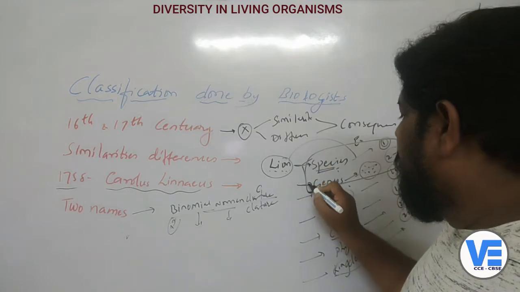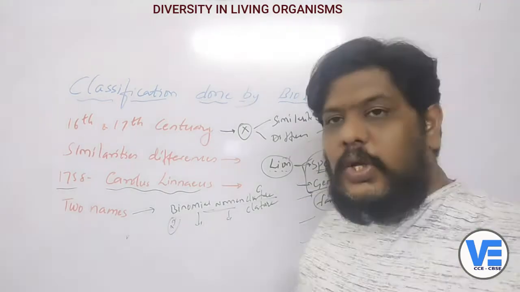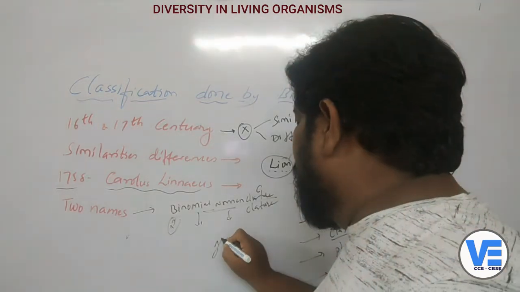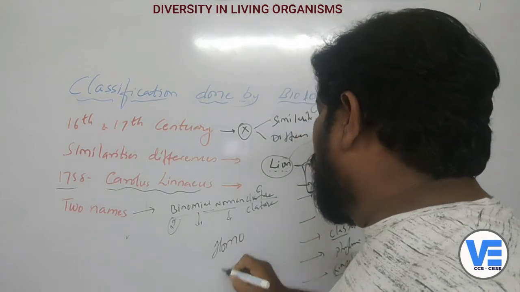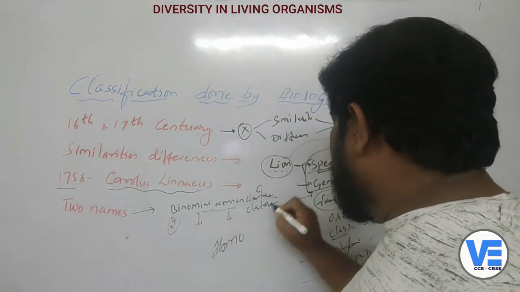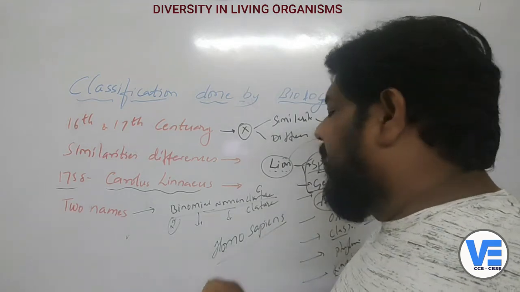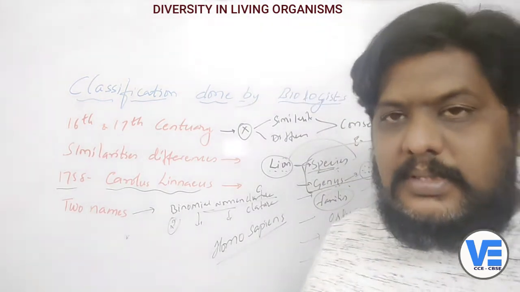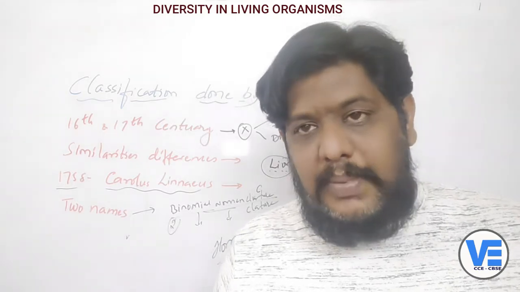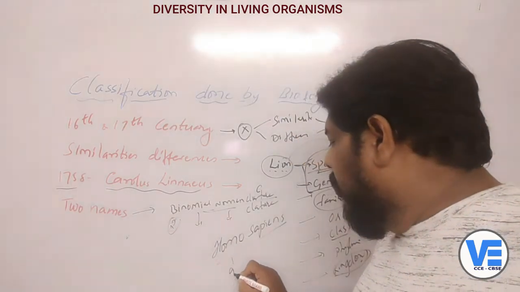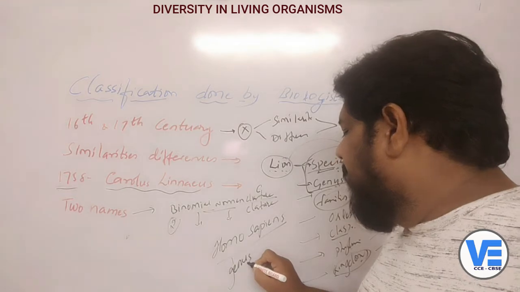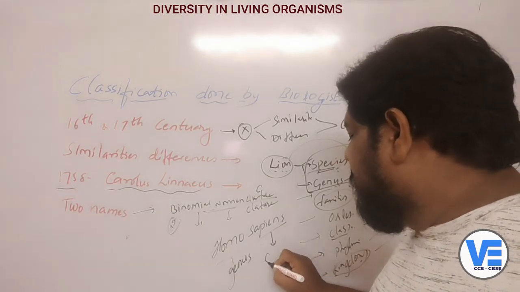For example, if you take human beings, the genus name is Homo and the species is sapiens. So human beings are called Homo sapiens. What is Homo here? Homo is the genus, and sapiens is the species.